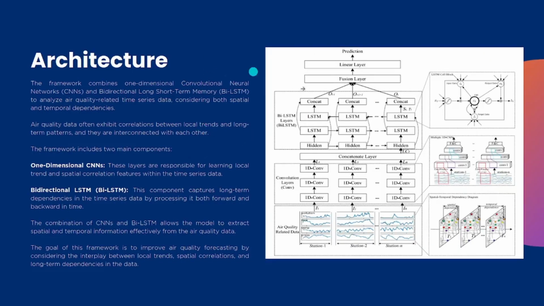Our model combines one-dimensional CNNs and bidirectional LSTM networks to analyze air quality data, considering both space and time. This fusion captures local trends, spatial correlations, and long-term dependencies effectively. This approach enhances air quality forecasting by considering the interplay between these factors, leading to more accurate predictions.